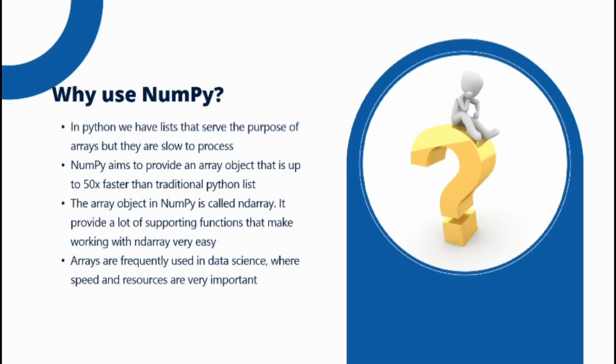The array object in NumPy is called ndarray. In Java, we can create a one-dimensional array, two-dimensional array or three-dimensional array. But in Python, we can also create an n-dimensional array that is called ndarray. It provides a lot of supporting functions that make working with ndarray very easy. Using ndarray, we can work efficiently. Arrays are frequently used in data science where speed and resources are very important.